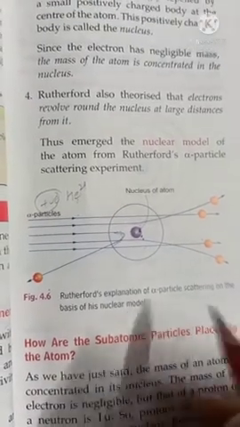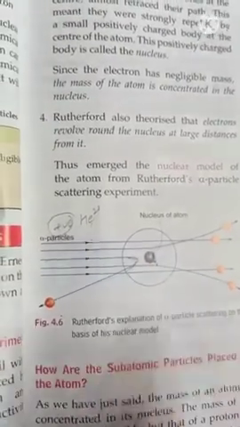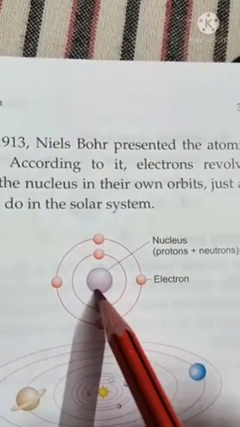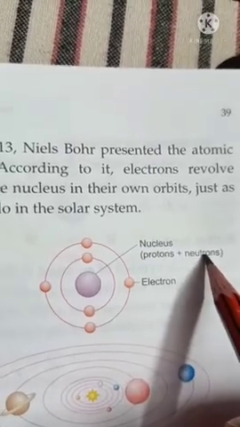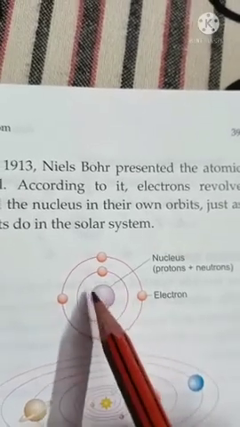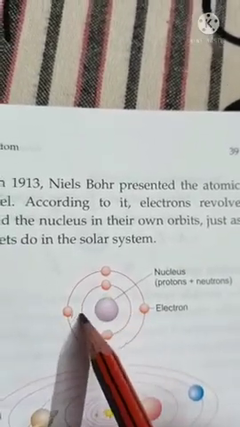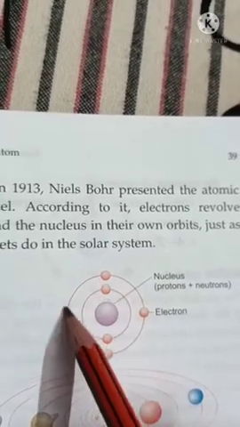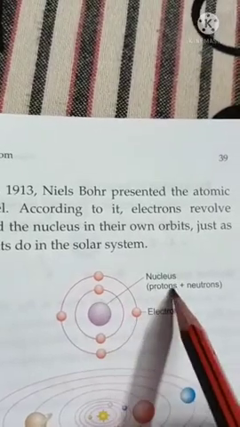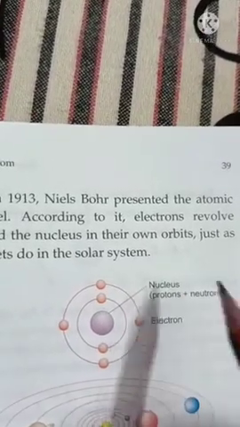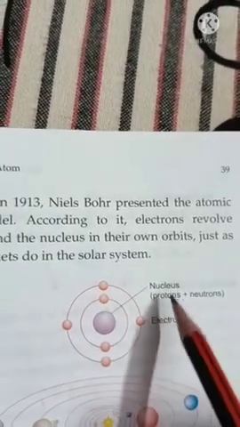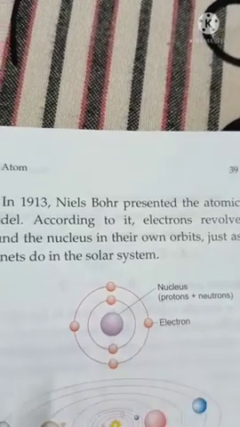And electrons revolve around this nucleus. So what is structure of an atom? In the center of an atom we have a nucleus in which protons and neutrons are present. Protons positively charged, neutrons no charge. Around nucleus we have circular paths called shells, and in these shells electrons are present. Electrons are in motion, they are moving. Protons and neutrons are not moving. Electrons are negatively charged, protons are positively charged. Atom is neutral, so number of protons equals number of electrons.